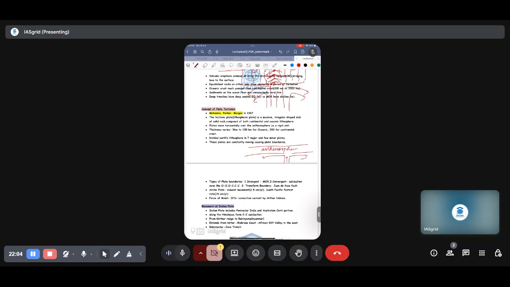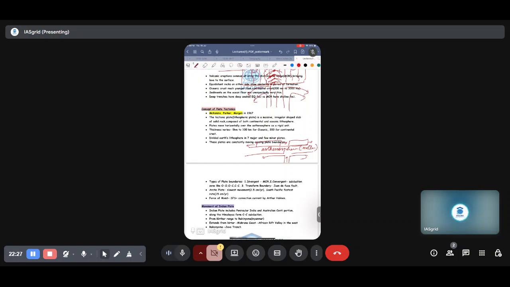This is the molten, fluidic part upon which the plate boundaries and continental crust float, and they move horizontally. This leads to multiple convergence and divergence of boundaries, which we'll be seeing now.